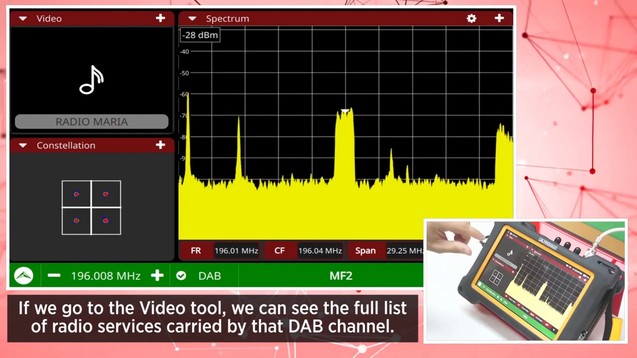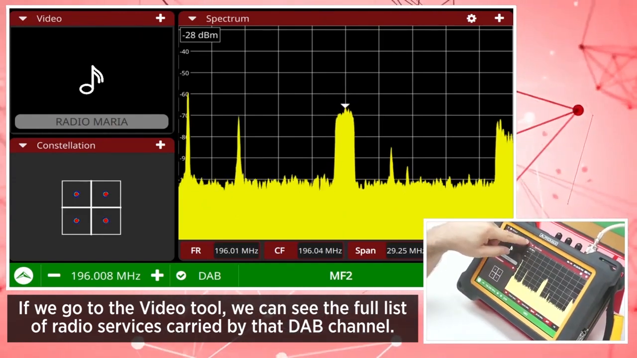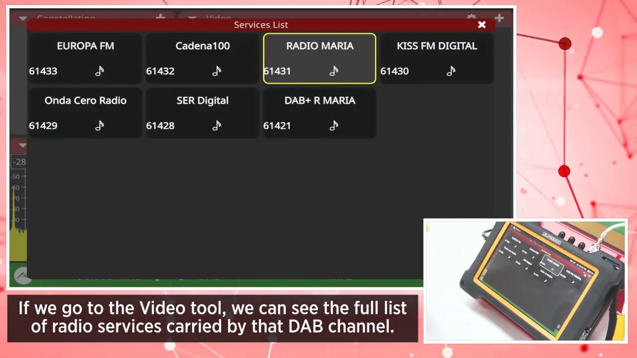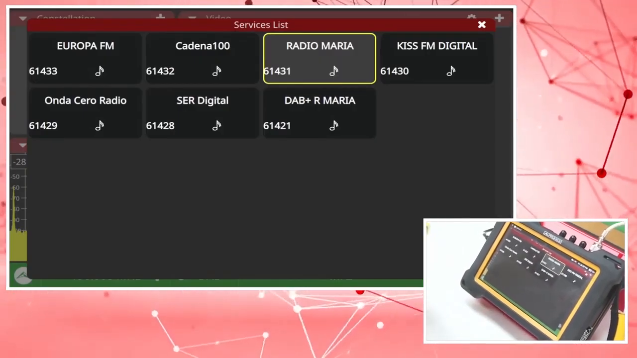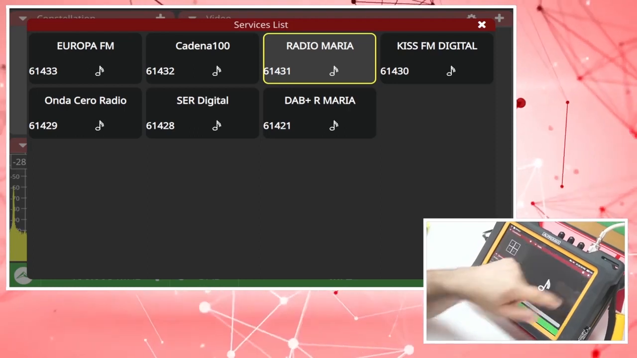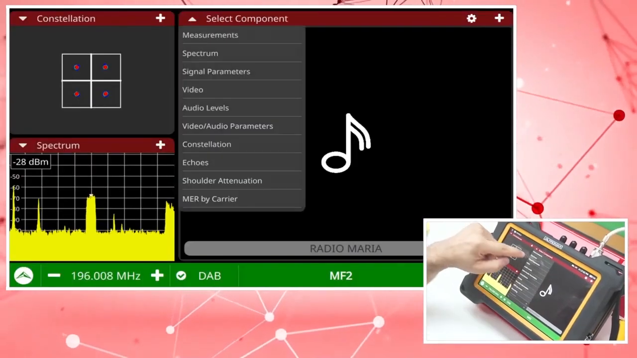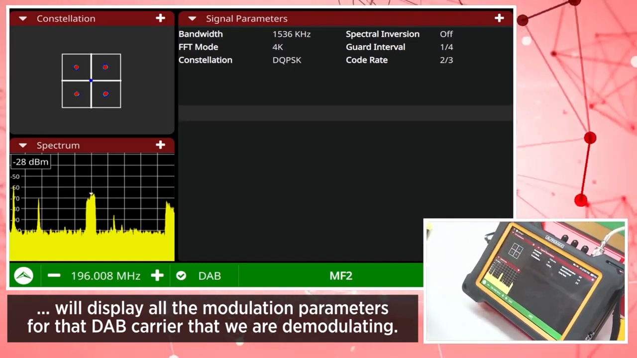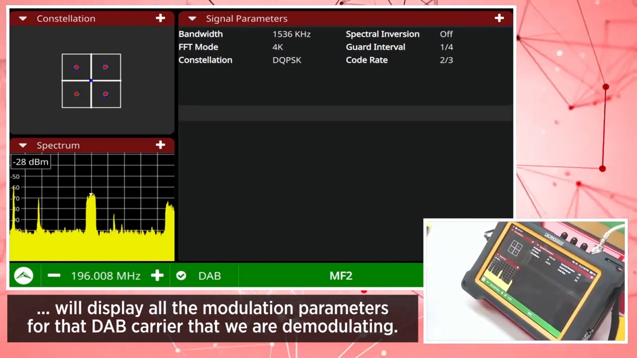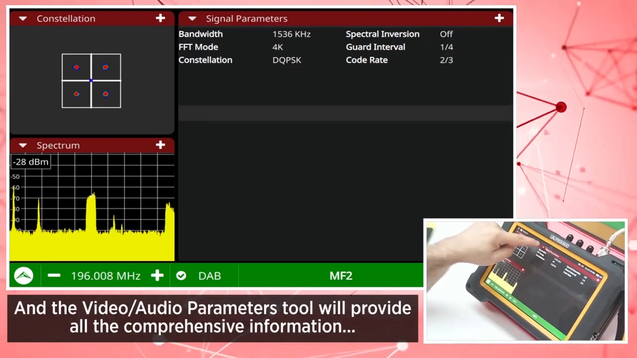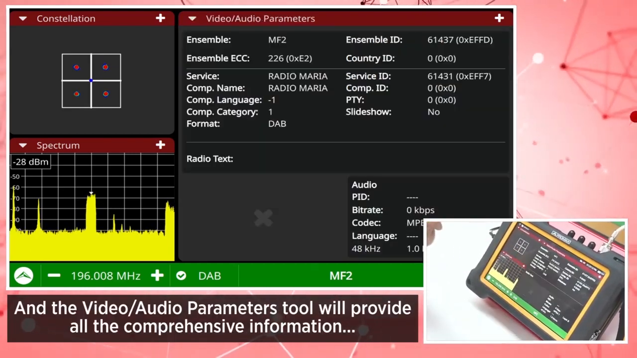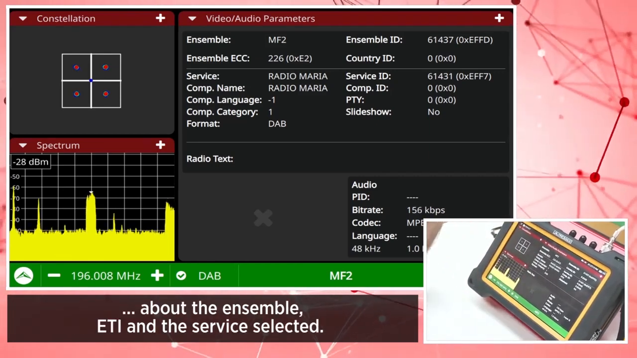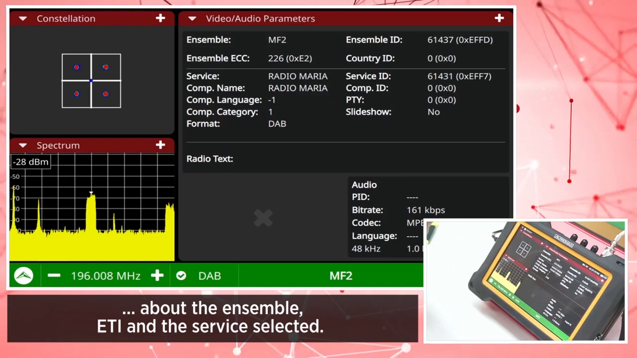If we go to the video tool, we can see the full list of radio services carried by that DAB channel. The signal parameters tool will display all the modulation parameters for that DAB carrier that we are demodulating. And the video audio parameters tool will provide all the comprehensive information about the ensemble, ETI, and the service selected.